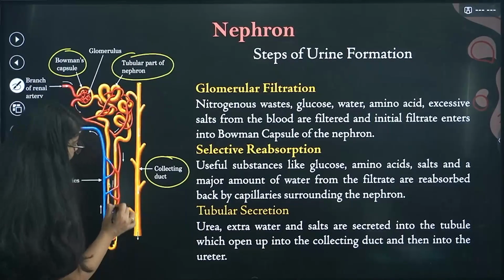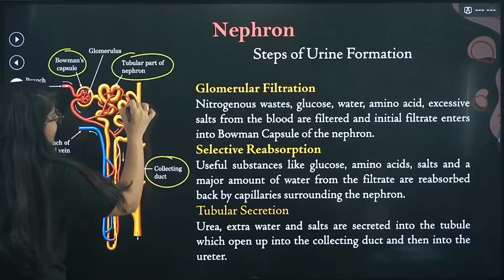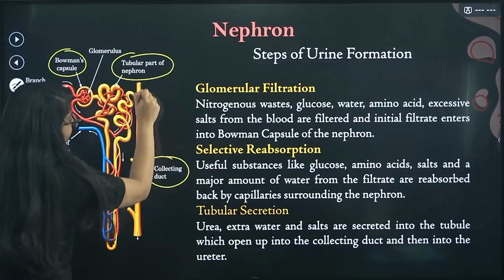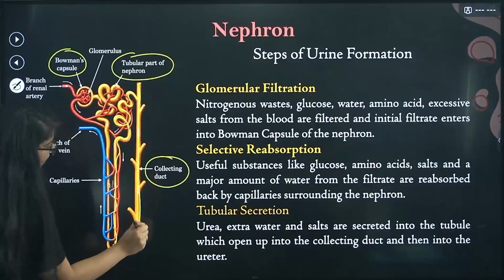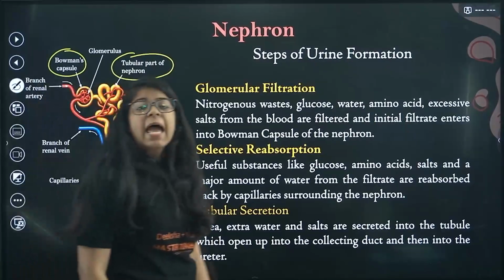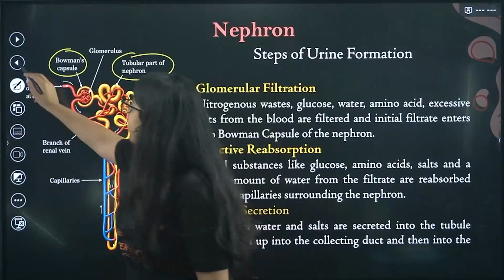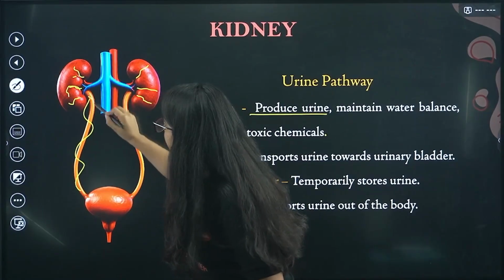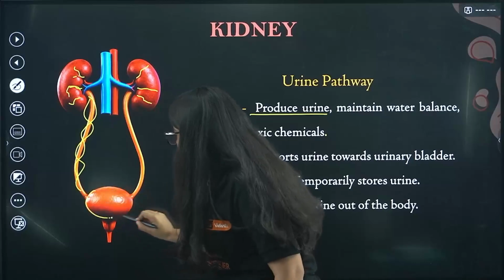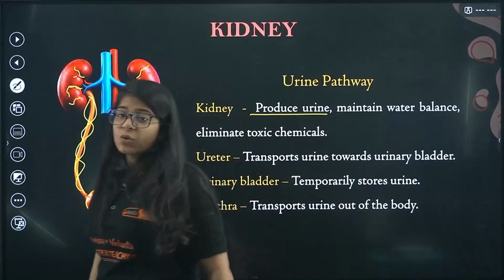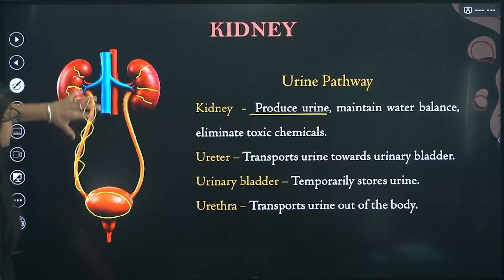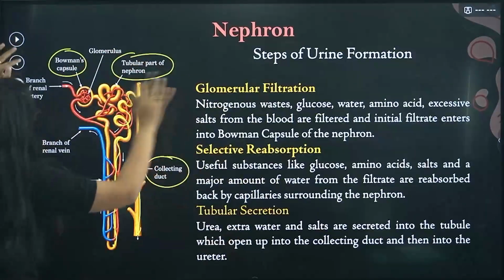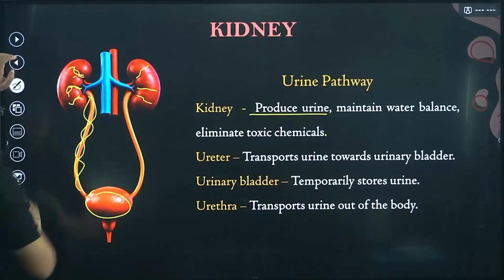So finally, when all the waste product is collected and the third step authentication is done, your urine is formed and it is in the collecting duct. After this, the whole nephron starts from there and then it goes into your bladder, right? It goes into your bladder. This is the ureter. So this whole process happened in these nephrons, right? So the urine is formed.